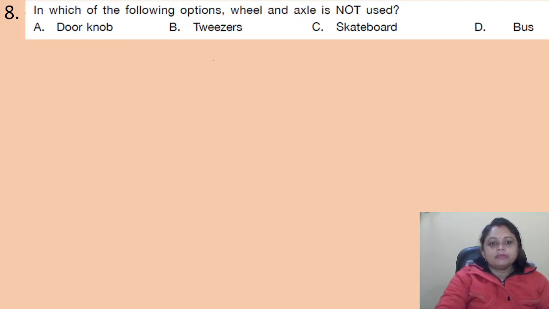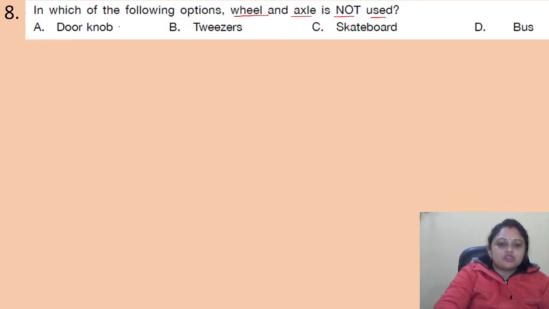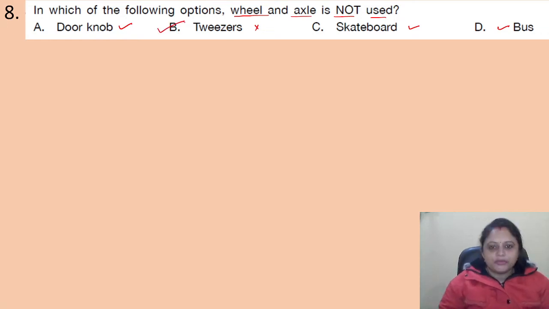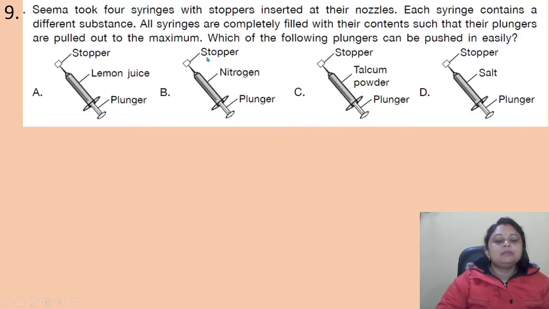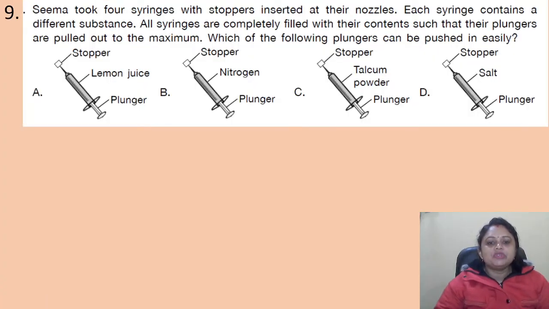So what is the, we have to find out the option in which wheel and axle is not used. In case of doorknob, skateboard and bus, wheel and axle is used. But in case of tweezers, wheel and axle is not used. That's why the correct answer is option B. Got it? Coming to the next question.